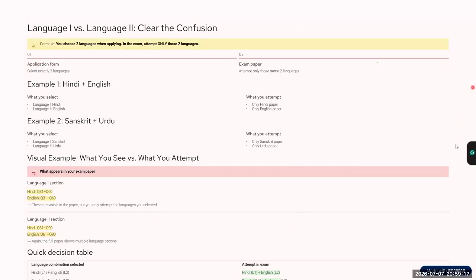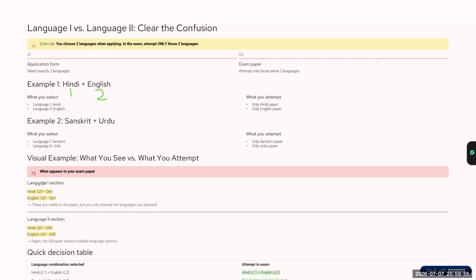Let's understand this. In this question, language 1 is Hindi and language 2 is English.